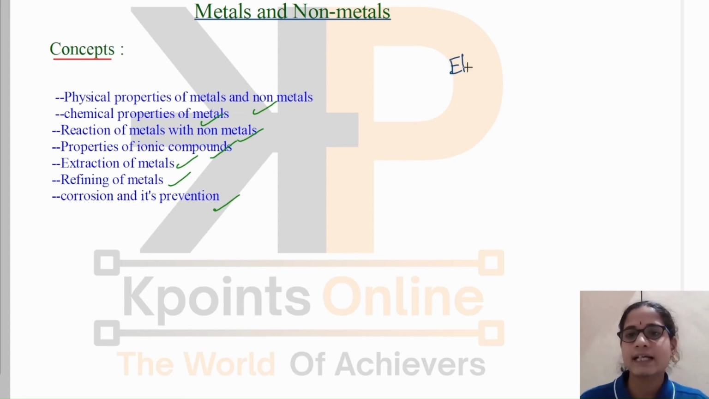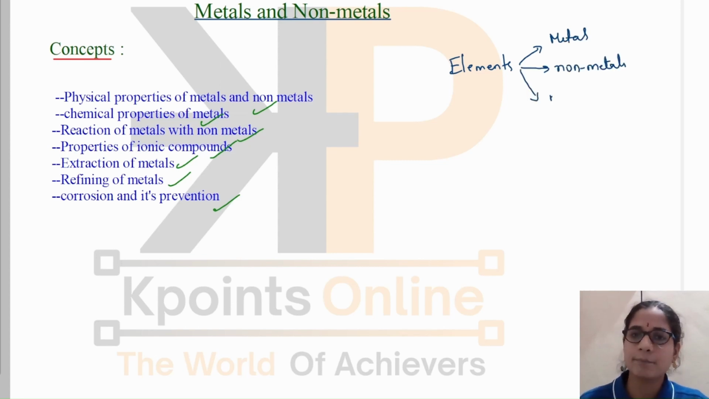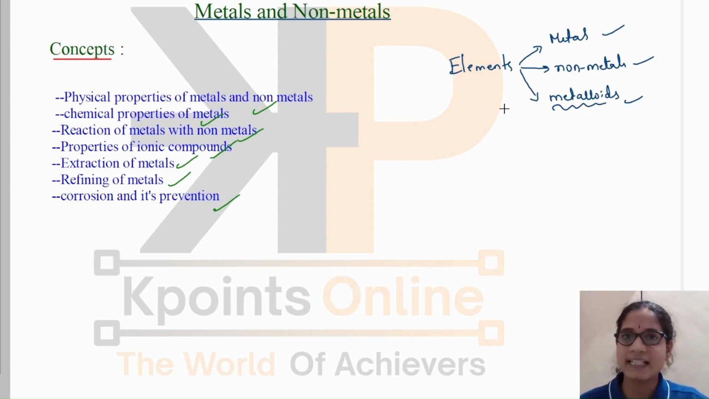Okay, we know that the elements which are occurring are classified into metals, non-metals and metalloids. Based on their physical and chemical properties, elements are classified into metals, non-metals and metalloids. These metalloids have properties in between metals and non-metals. So, when you see the periodic table, most of the area of the periodic table is covered by metals. So there are plenty of metals around us, which we also see in our daily life.